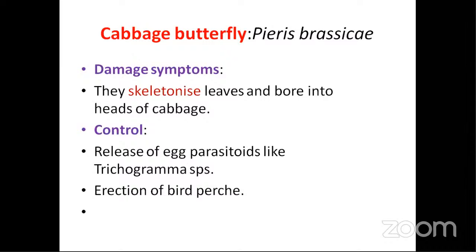So what is a parasitoid? What is Trichogramma? What is Trichoderma? Trichoderma is a fungal biocontrol agent. Here it is a parasitoid. So just doing BSc, MSc, PhD are all useless until you know the difference between what is Trichogramma and Trichoderma.